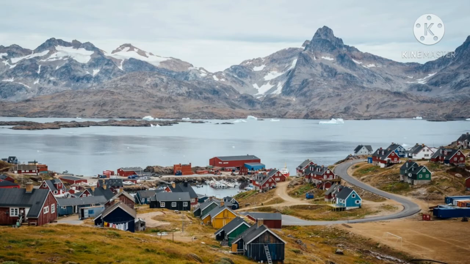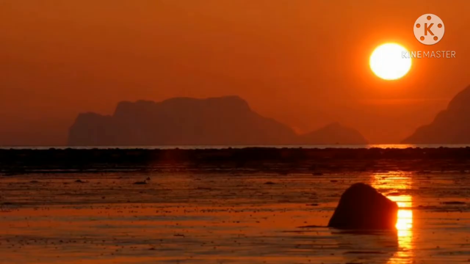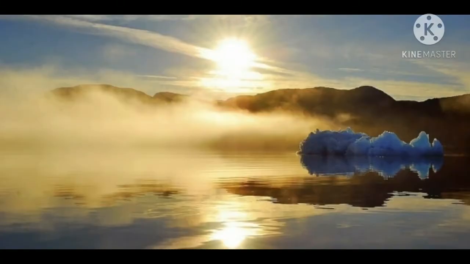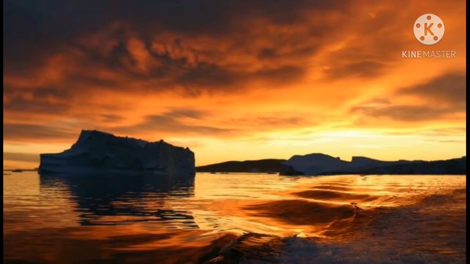Now let's talk about the climate, wildlife and vegetation of Greenland one by one. Climate. Greenland has a short summer season but a long winter season. The temperature never rises more than 10 degrees Celsius during the warmest summer months. Continuous sunlight shines on the island for weeks together. The ice caps often melt during the summer months.